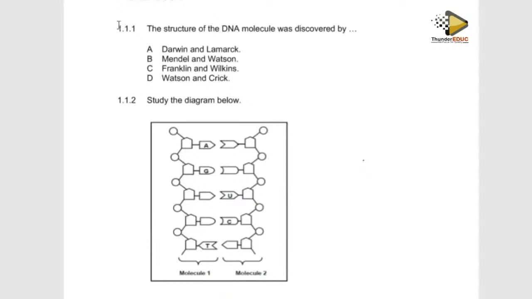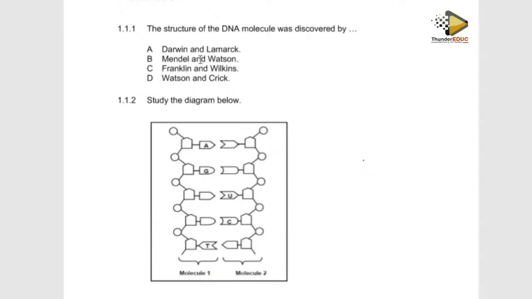All right, let's start with DNA. The structure of the DNA molecule was discovered by... So they have given you the names of scientists, people who contributed to science based on our grade. When we talk about DNA, remember there are 4 people involved.